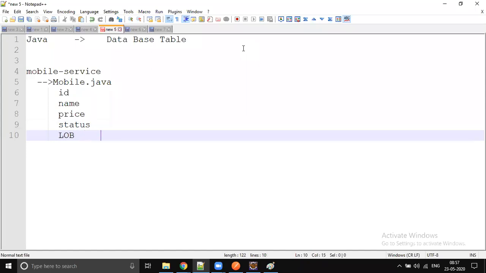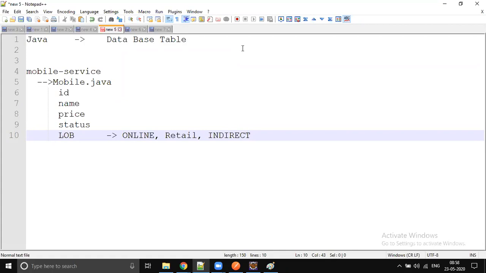So there are three lines of business I added. There is a purpose actually. One is online, where the customer can go and buy it online. The next one is retail, where he will go to a retail store and buy over there. And we have indirect, which means some third-party franchise. Franchise customers will take the franchise and they will sell it. So there are three types of businesses we have for our mobiles.